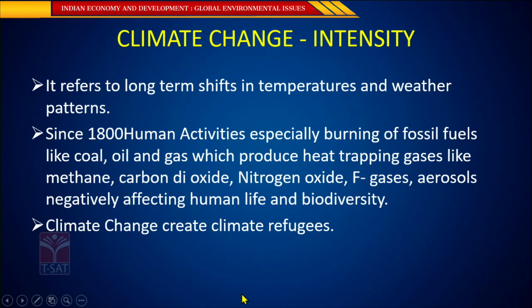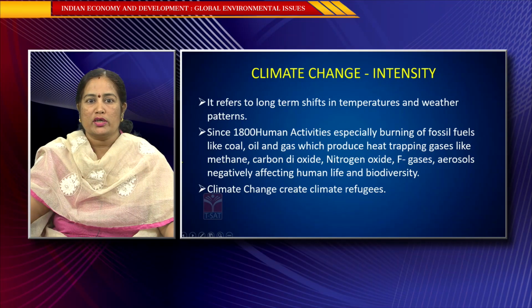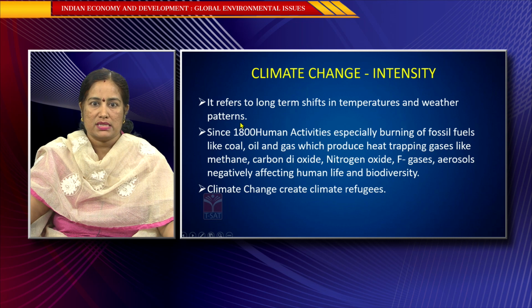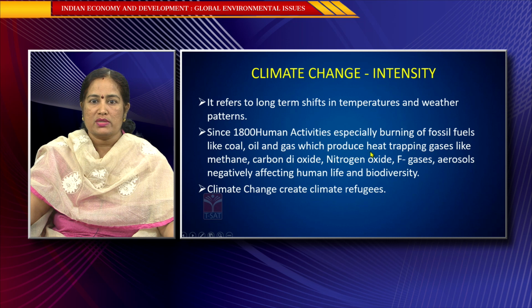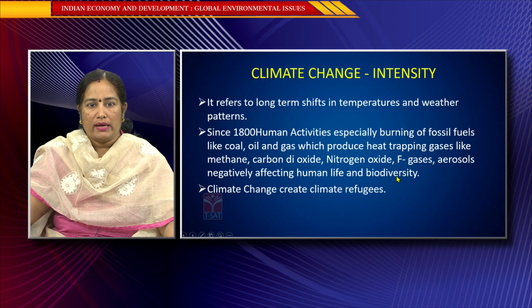Global environmental issue, that is climate change. What is it? It refers to long-term shifts in temperatures and weather patterns. So, any long-term shift in temperatures and weather patterns causing inconvenience to human beings, especially the biodiversity, is called climate change. Since 1800, human activities, especially burning of fossil fuels like coal, oil and gas, which produce heat trapping gases like methane, carbon dioxide, nitrogen oxide, F gases, aerosols, negatively started affecting human life and even biodiversity.